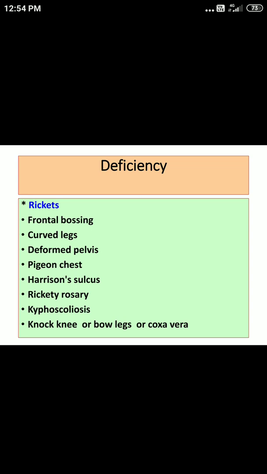Another important thing, if it is in very small babies, the baby may not be able to support the head, which generally occurs at the age of 3 to 4 months. So this function will get affected. At the time of dentition, the teeth eruptions might be delayed. The entire overall growth of these children will be slow.